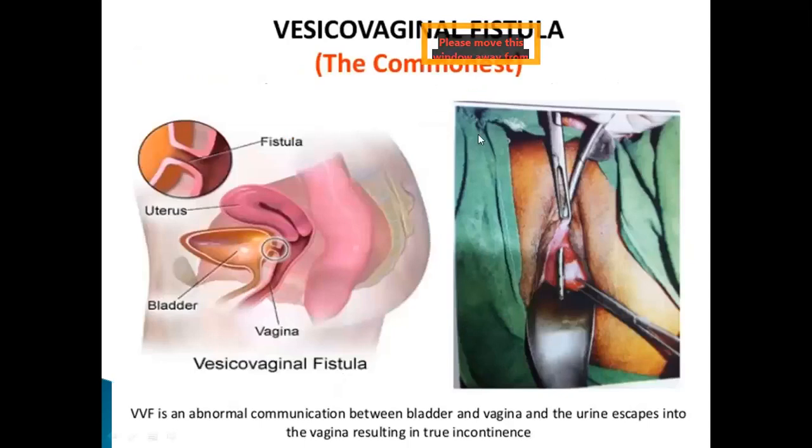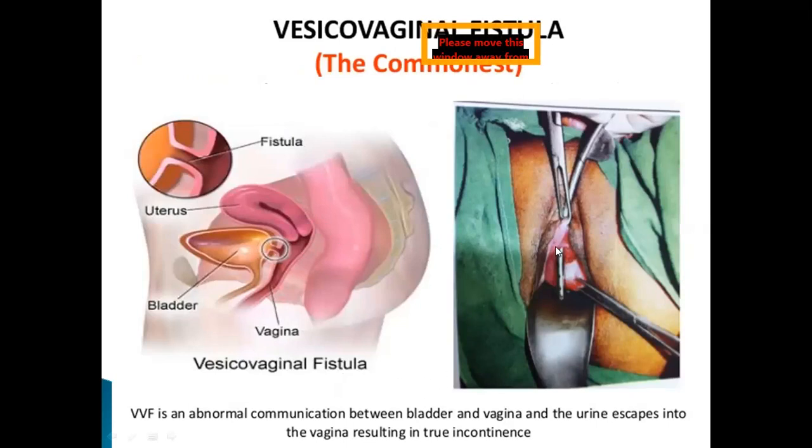So coming to vesicovaginal fistula. Vesicovaginal fistula is the commonest genitourinary fistula. You may get a 4 marks question like vesicovaginal fistula, rectovaginal fistula, or ureteric fistulas. So vesicovaginal fistula is a communication between the bladder and the vagina, and this is the commonest type.